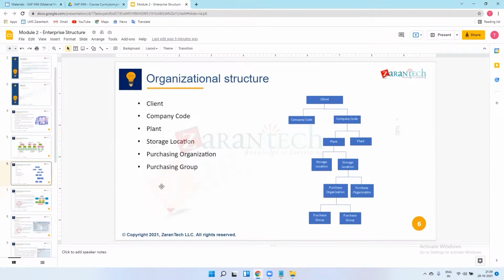Yeah. Without knowledge of implementation, or without knowledge of the system, or of this configuration and customization, how we configure the system, no one can support the project. Before going to support, we have to have knowledge of all this configuration and customization. That I will explain you everything in this training. So do you have any questions till now?